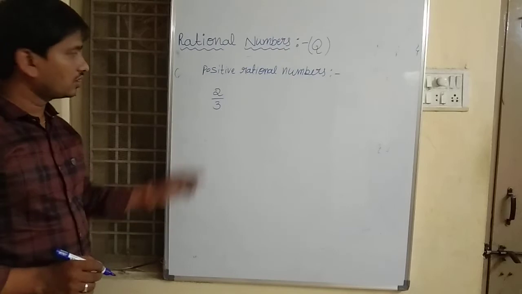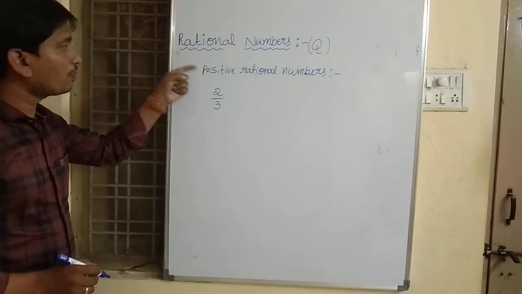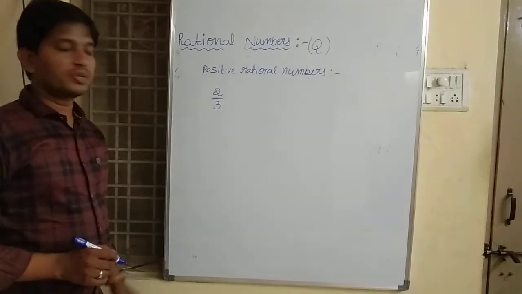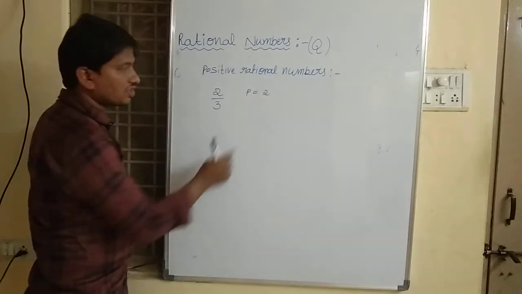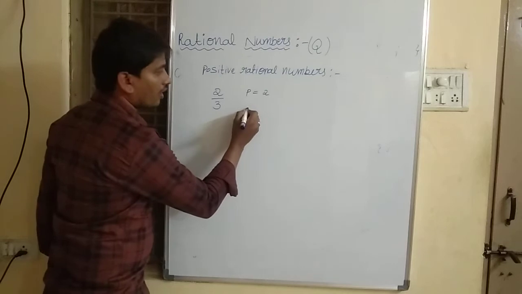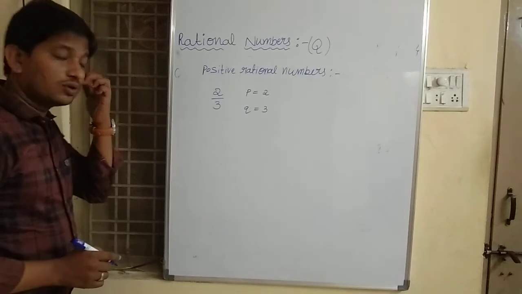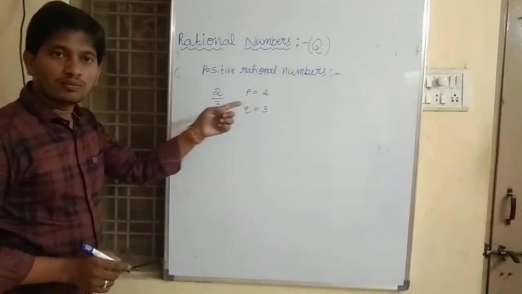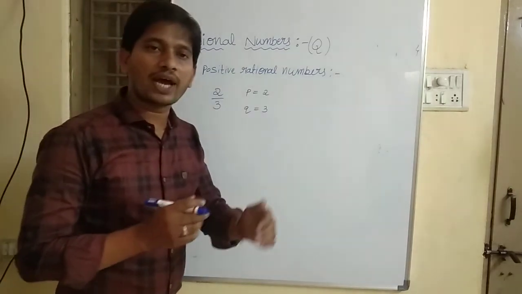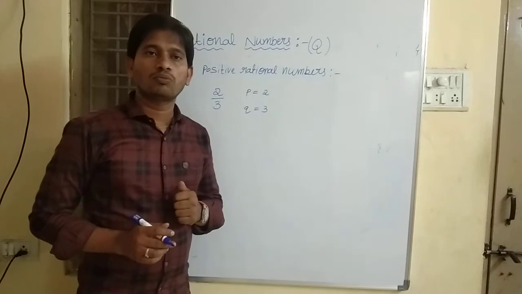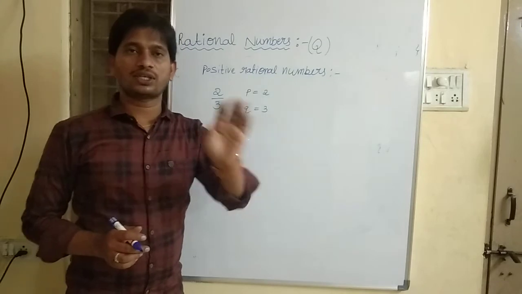Of course, it is a rational number. Also, it is a positive rational number, because here the value of p is 2, which is a positive number, and the value of q is 3, which is also a positive number. Therefore, 2 by 3 is a positive rational number. I mean, if both p and q have the same sign, then I can say that it is a positive rational number.